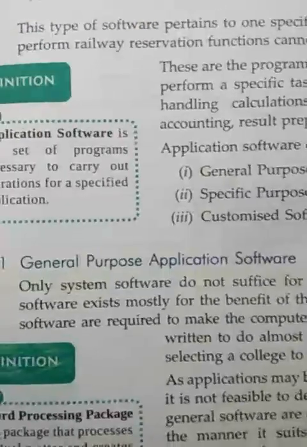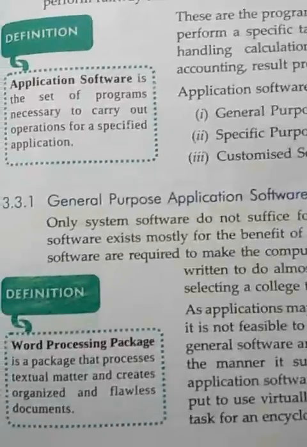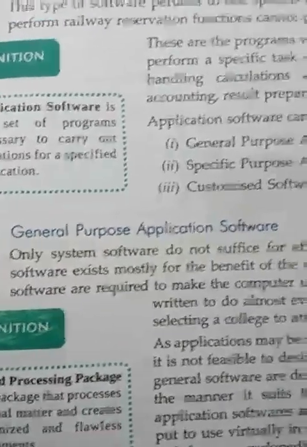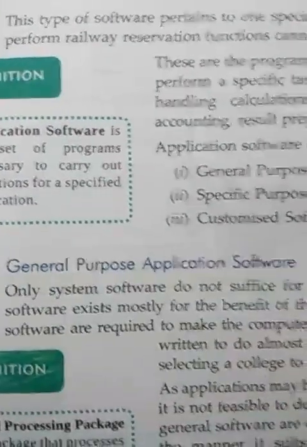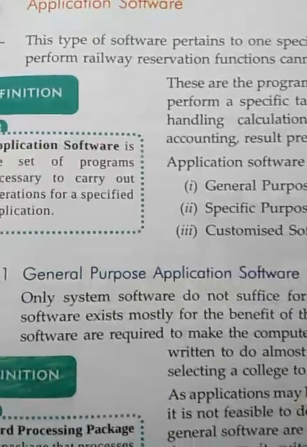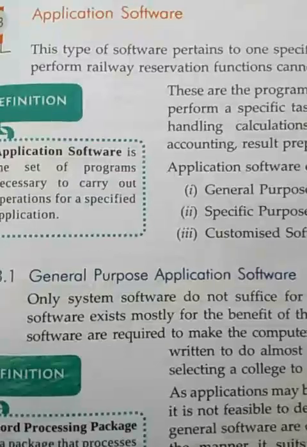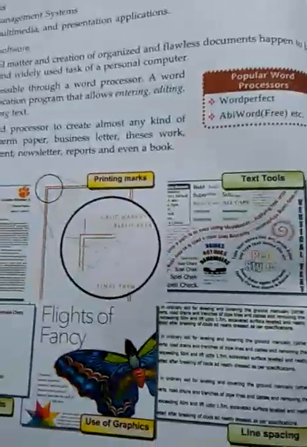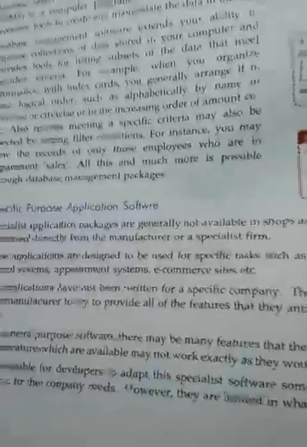What do you mean by general purpose software? These are common for the office and home and so on. The best example of this software is MS Office. MS Office we can use at home for project making and so on, whereas in offices for letter writing and making stock lists and so on. Some examples of general purpose software are word processing, electronic spreadsheets, presentation software and so on.